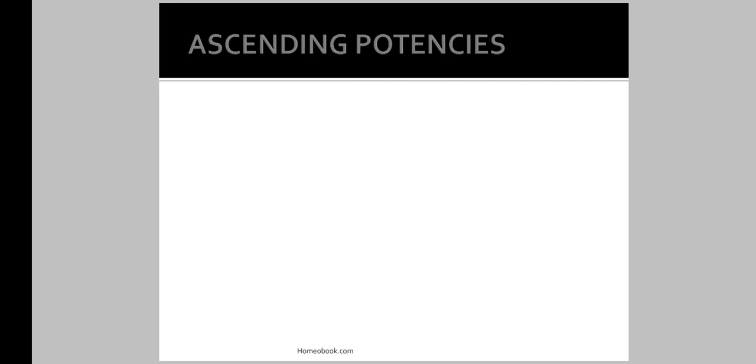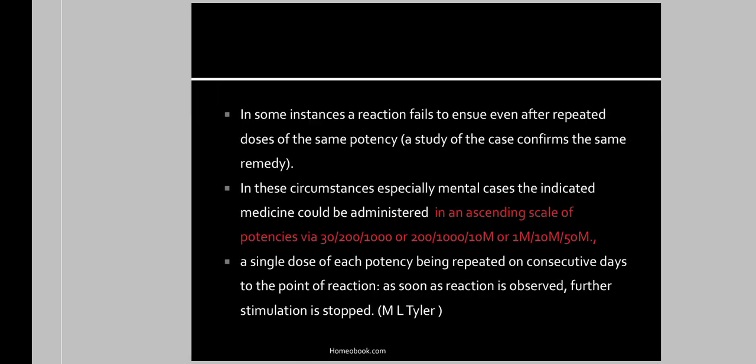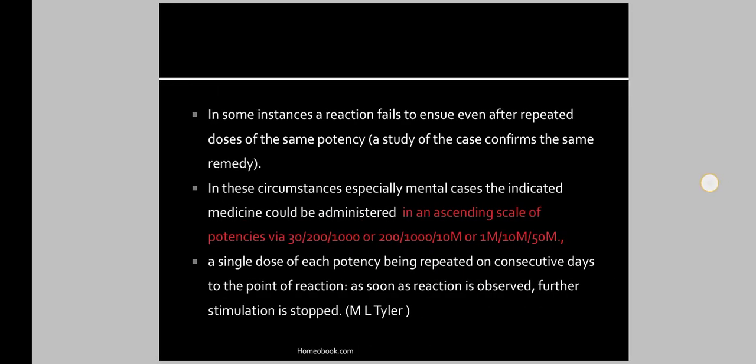Then the next type is ascending potencies. So what is ascending potencies? In some instances a reaction fails to ensue even after repeated doses of the same potency. A study of the case confirms the same remedy. In these circumstances, especially mental cases, the indicated medicine could be administered in an ascending scale of potency, that is 30, 200, 1M, 10M, 50M.